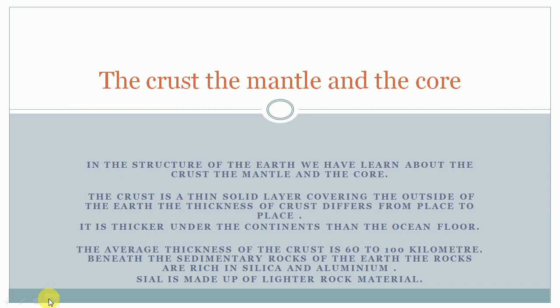Beneath the sedimentary rocks of the earth, the rocks are rich in silica and aluminium. Children, we have already learned about Sial, S-I-A-L. Here, beneath the sedimentary rocks of the earth, the rocks are rich in silica and aluminium.